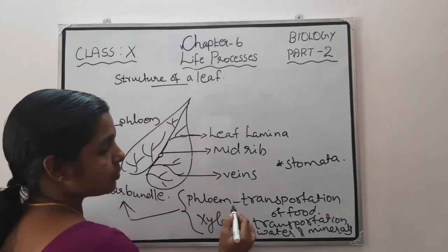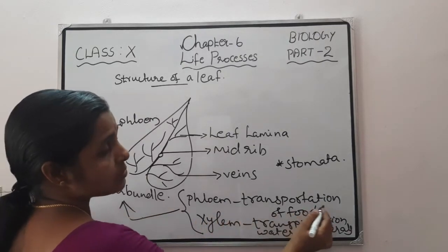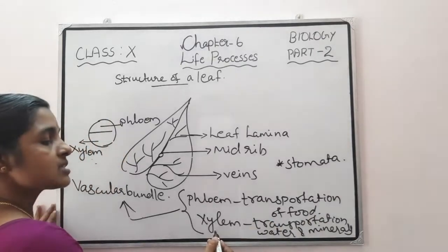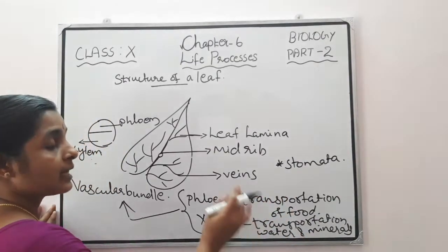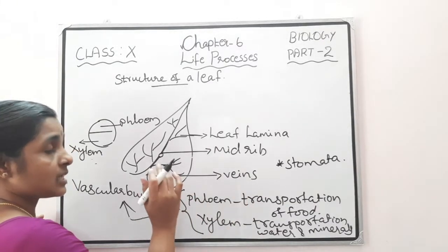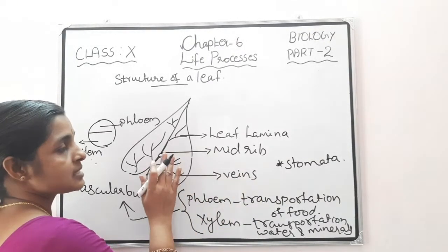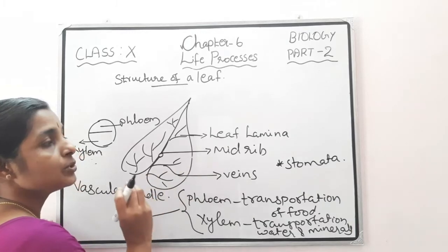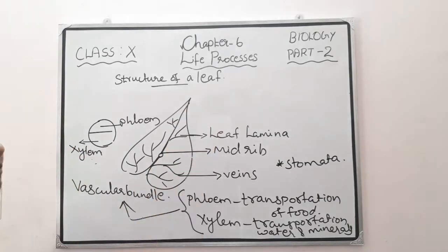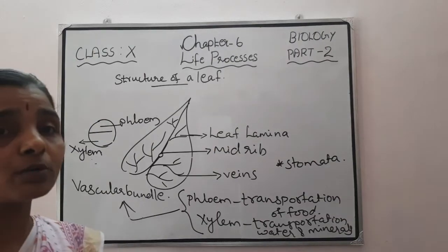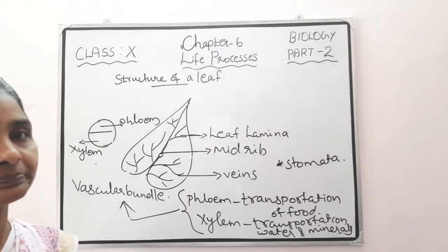Phloem transports food material, and xylem transports water and minerals. The upper and lower surfaces consist of numerous stomata. And why does the leaf have a larger surface area? In order to absorb maximum sunlight.